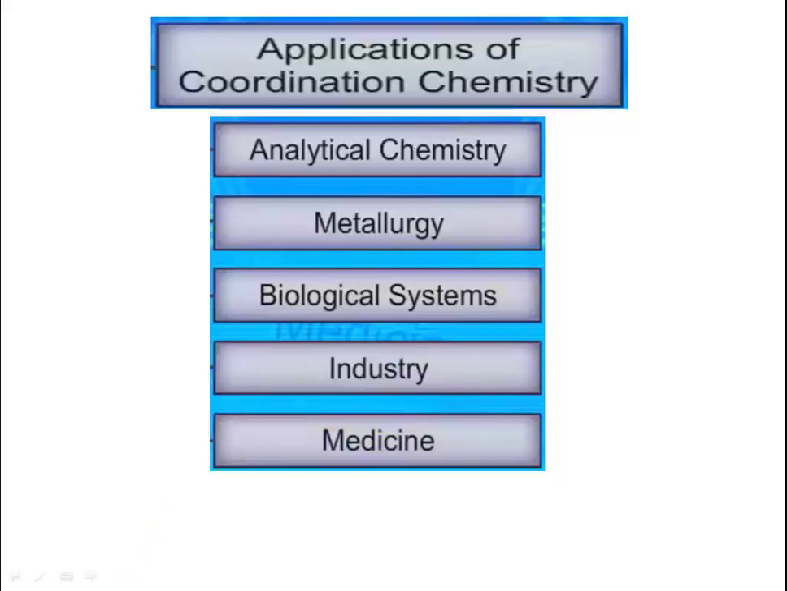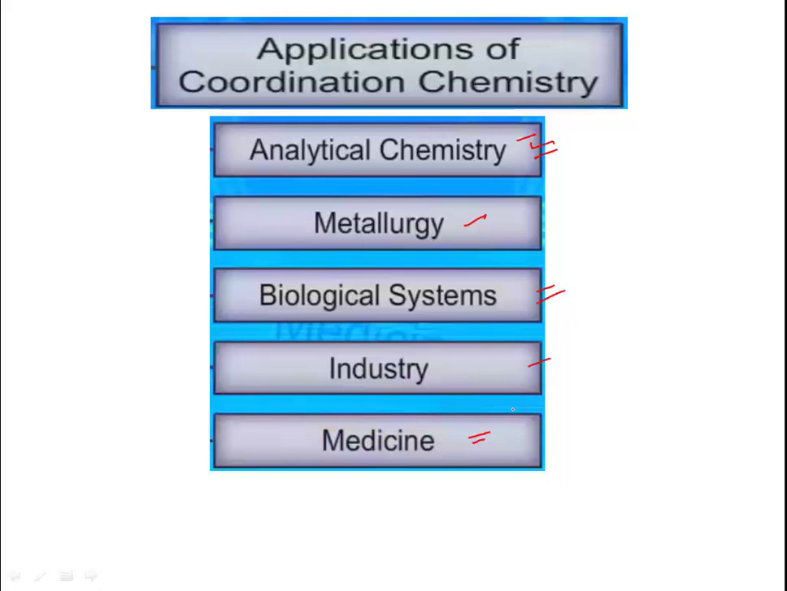Towards the end, there are applications of coordination compounds. They are helpful in analytical chemistry, in predicting the type of species and complexes, for qualitative and quantitative aspects, when we have to predict which species are present. As per their coloration properties we can predict this. Then in metallurgy, the Mond process and the Van Arkel method, where carbonyls are used. Then in biological systems also complexes are used, and in industries they are used.